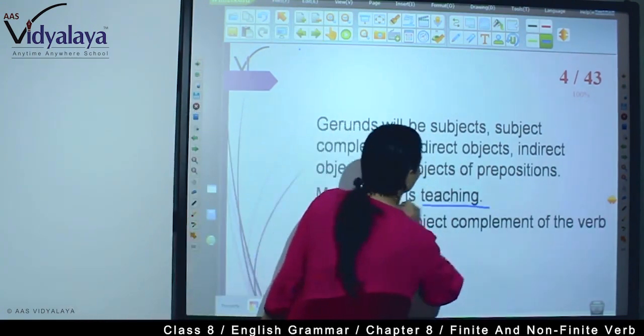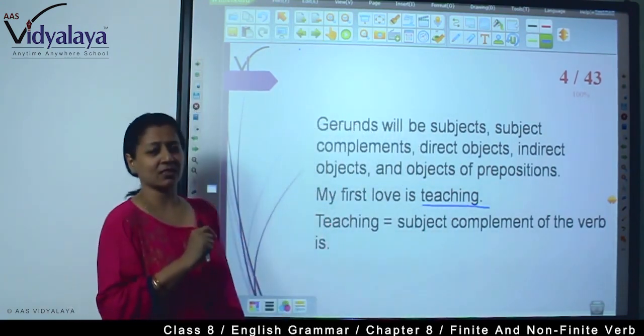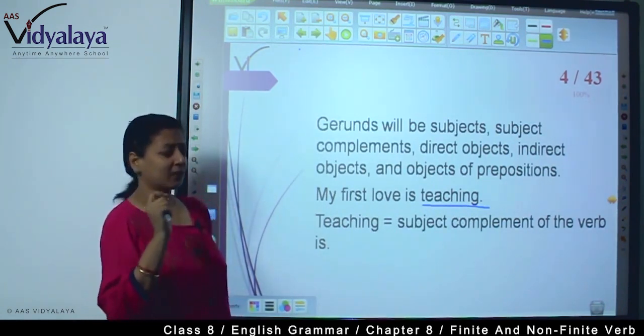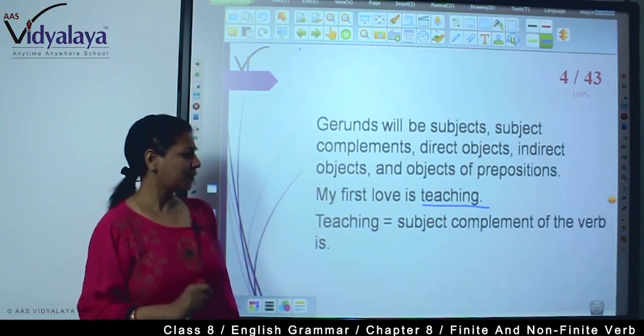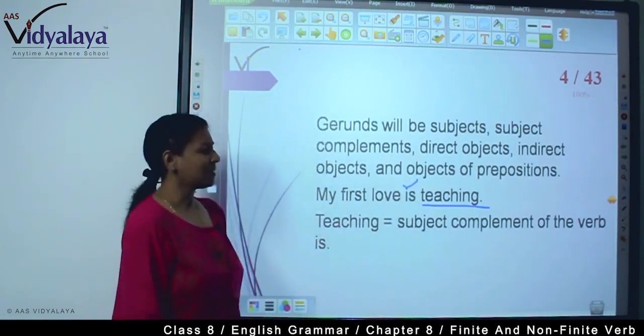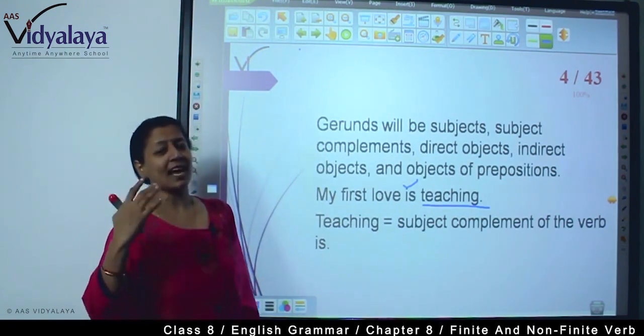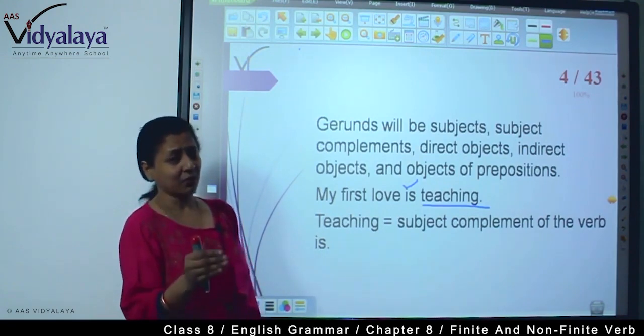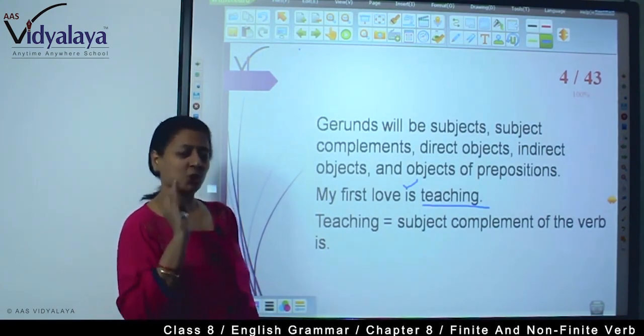Now, "My first love is teaching." Here, teaching is what? My first love. So we are using teaching here as a subject complement of the verb is. What is my first love? My first love is teaching. So it is a subject complement of is, we are using the verb with ing, and this is a gerund.